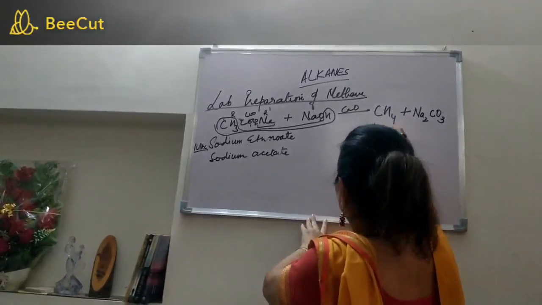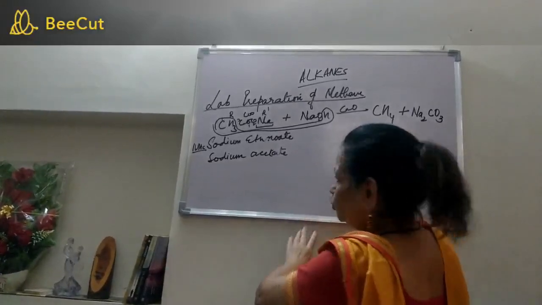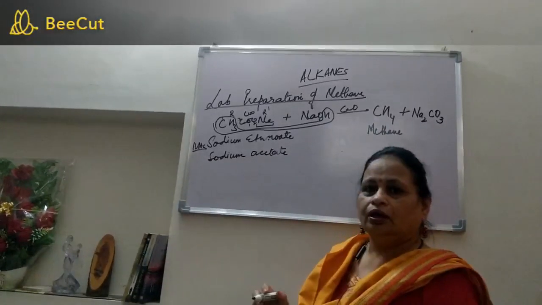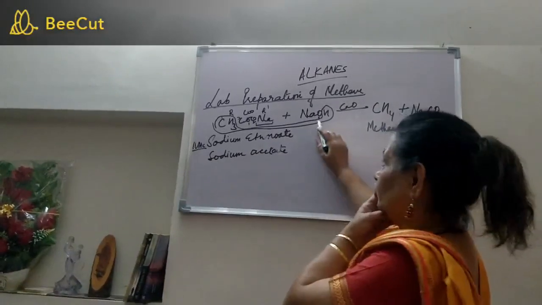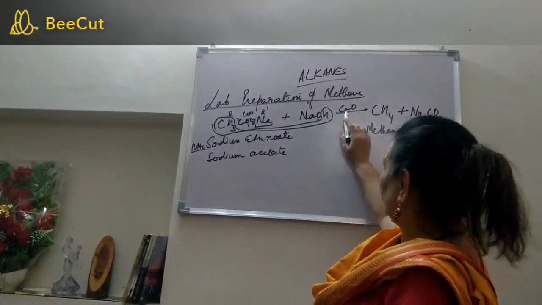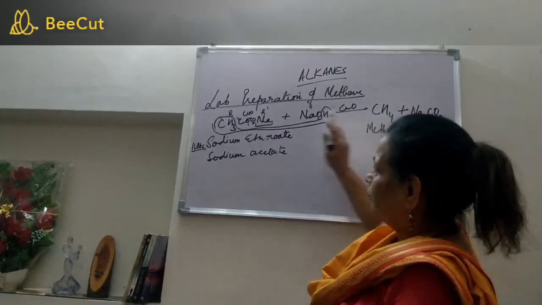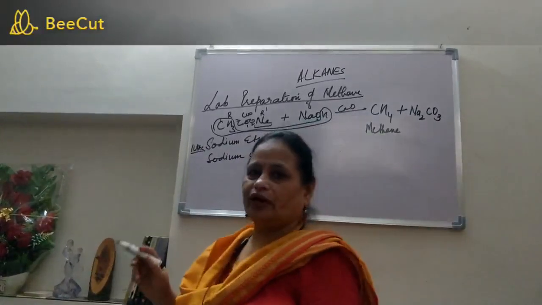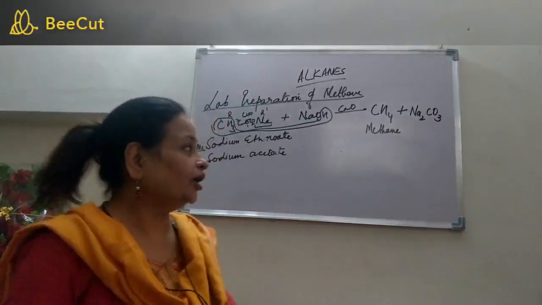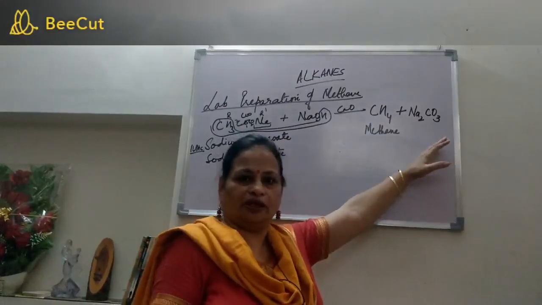As a matter of rule, whenever you are writing a reaction, you should always write the name of the hydrocarbon, whether it is a reactant or a product. You may not write the name of sodium hydroxide or calcium oxide or sodium carbonate, but you must write down the name of this compound and this one. So when sodium ethanoate combines with soda lime, it forms methane and sodium carbonate.